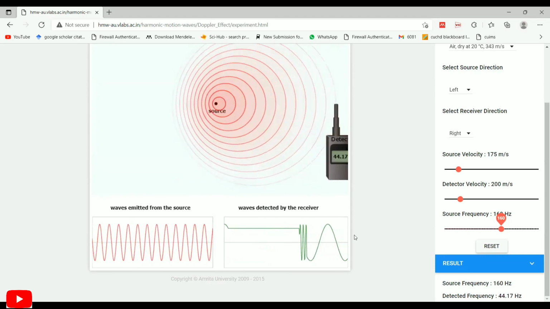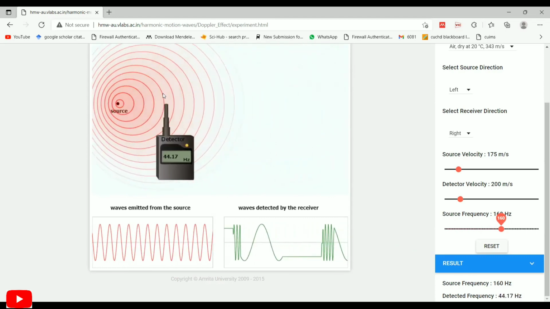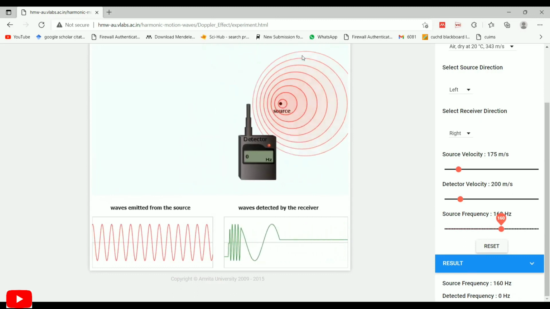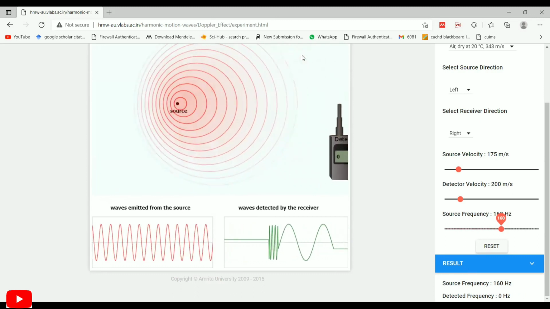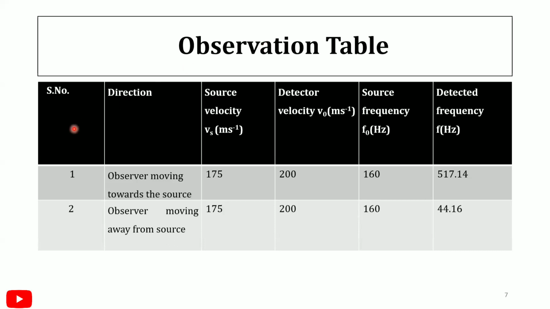Now we can do the calculation. First we have to note down these observations in the observation table. After that I can show you how to do the calculation. This is our observation table: serial number, direction, observer moving towards the source. Source velocity, we selected 175 on the simulator. Detector or observer velocity, V naught, is 200 meters per second. Source frequency 160 hertz, and the detected frequency on the detector is 517.14.